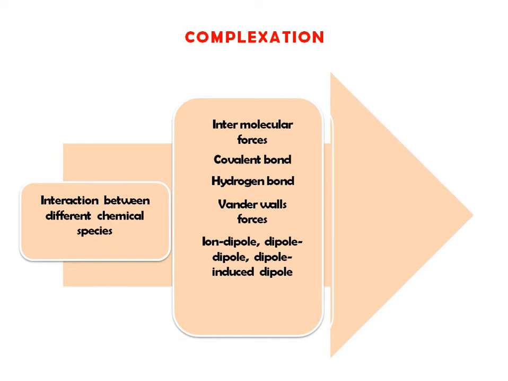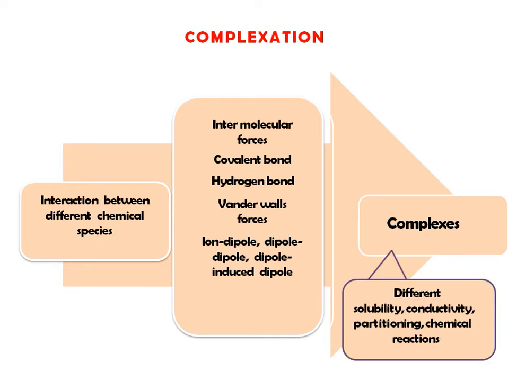These types of forces are responsible to form a complex. And finally, because of these forces, complexes are formed, and these complexes have different solubility, conductivity, partitioning, and chemical reactions. Means the physicochemical properties of that complex are totally different than the individual drug and metal ion.